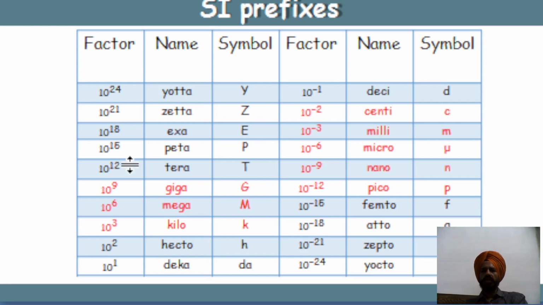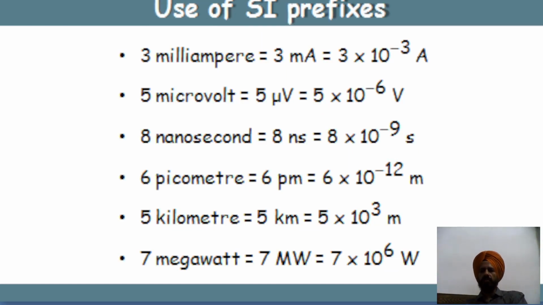Then the next rule: some SI prefixes are given. You can see six columns: factor, name, symbol, factor, name, and symbol. We express 10 to the 1 as deca, 10 to the 2 as hecto, 10 to the 3 as kilo, 10 to the 6 as mega, 10 to the 9 as giga, 10 to the 12 as tera, 10 to the 15 as peta, 10 to the 18 as exa, 10 to the 21 as zetta, and 10 to the 24 as yotta. These are the factors and their names, and correspondingly their symbols are also written, as you can see in these slides.